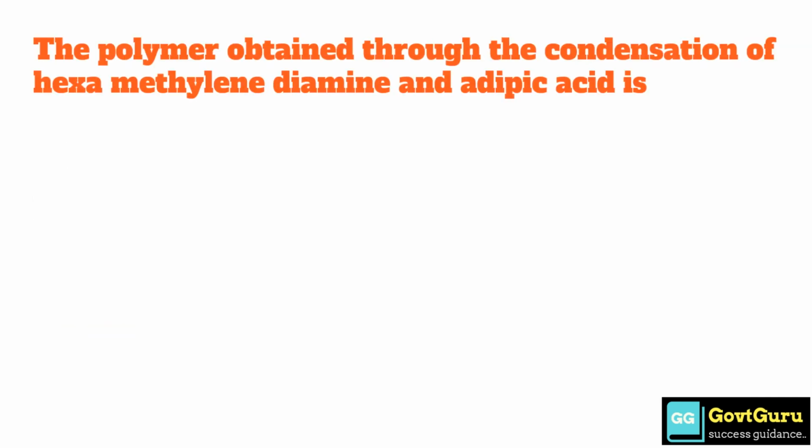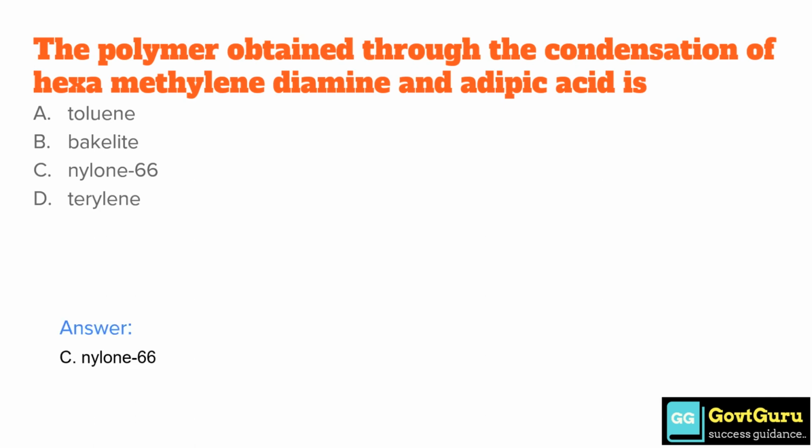The polymer obtained through the condensation of hexamethylene diamine and adipic acid is option A toluene, option B bakelite, option C nylon 66, option D terylene. Answer is option C nylon 66.